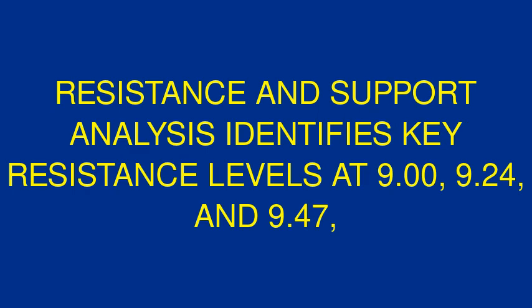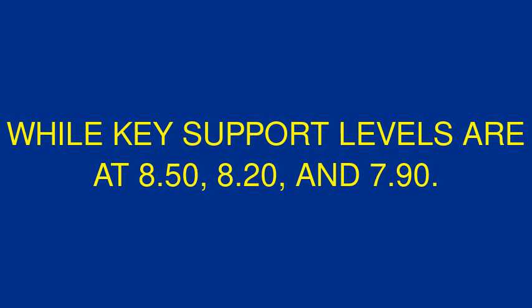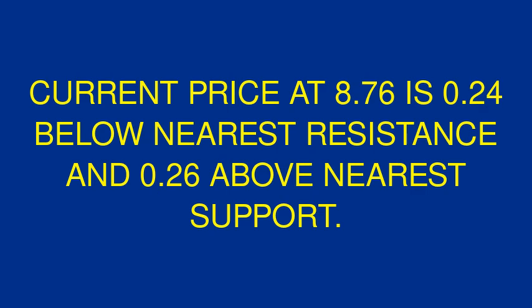Resistance and support analysis identifies key resistance levels at 9.00, 9.24, and 9.47, while key support levels are at 8.50, 8.20, and 7.90. Current price at 8.76 is 0.24 below nearest resistance and 0.26 above nearest support.